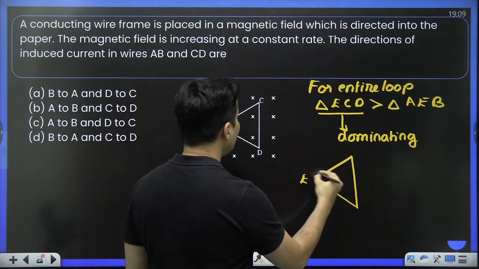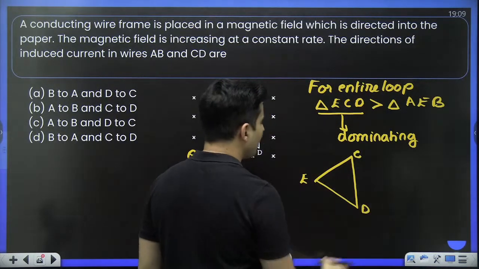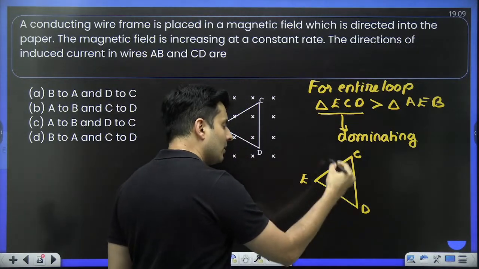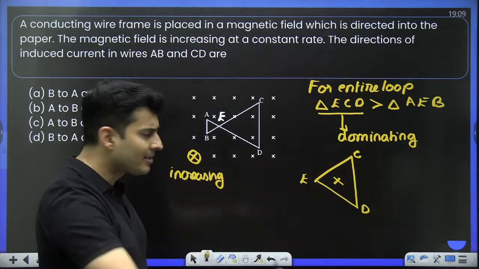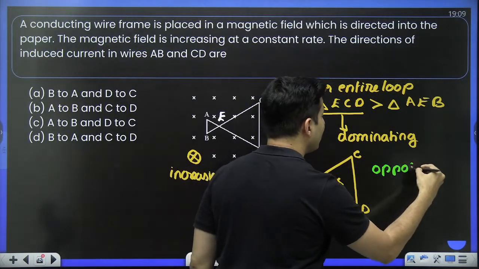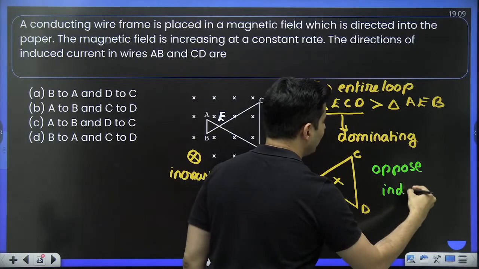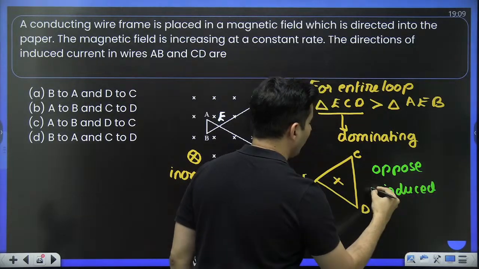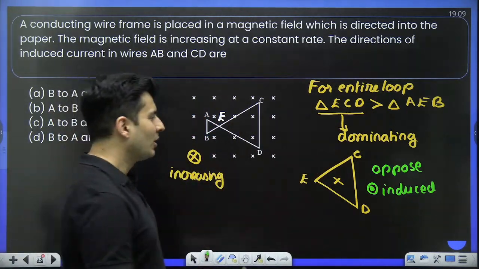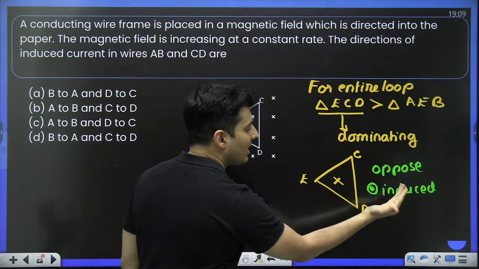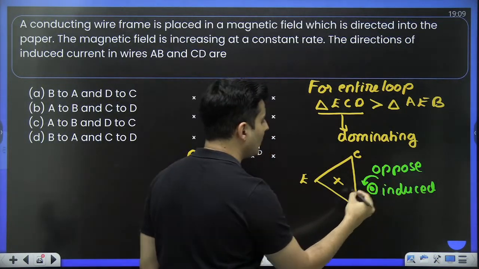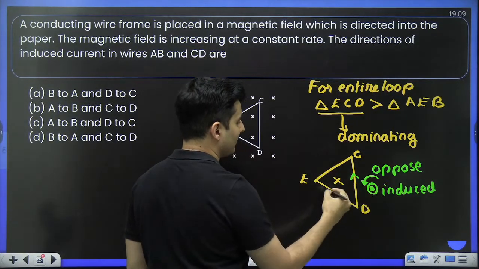So just concentrate on that bigger triangle. This is E, this is C, and this is D. If the field is increasing inside, by Lenz's law, what should you do? You should oppose that increase. So what will be the direction of the induced field? Obviously it will be towards you. If you hold the thumb towards you, see how the fingers are curling. It is curling anti-clockwise. That means it will go like this.